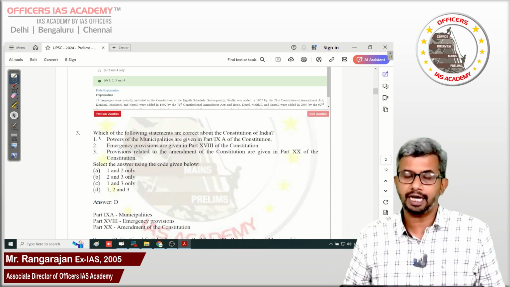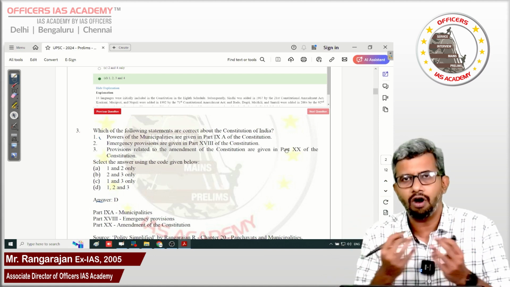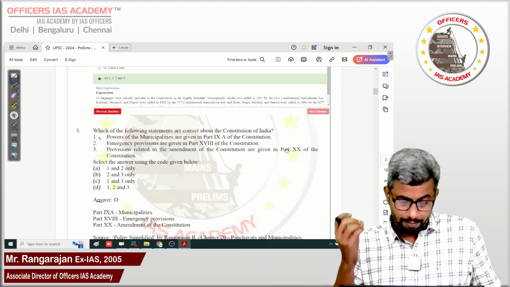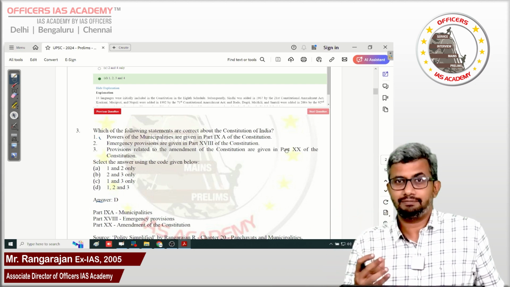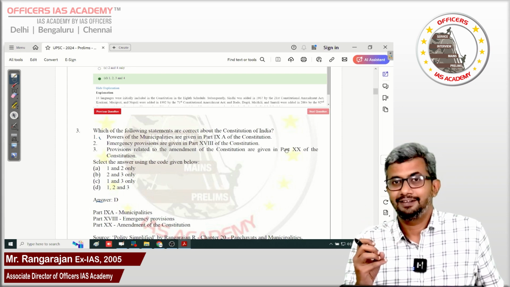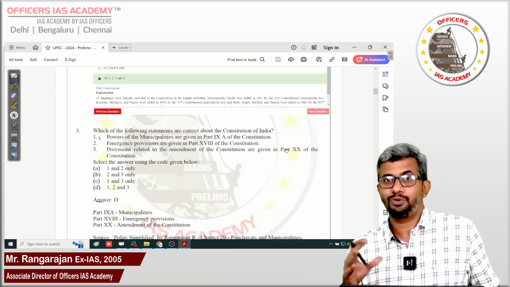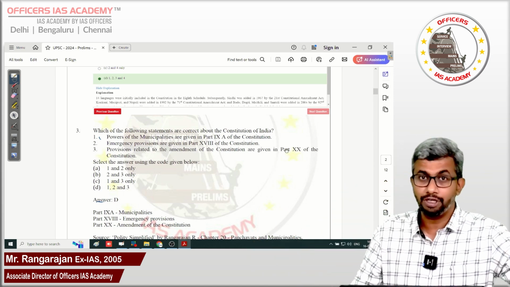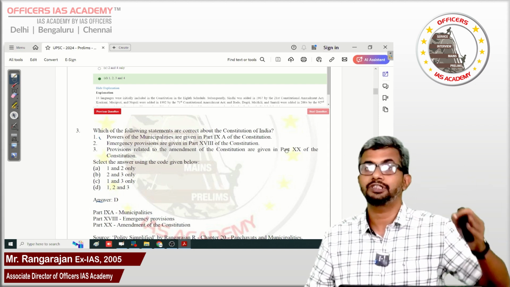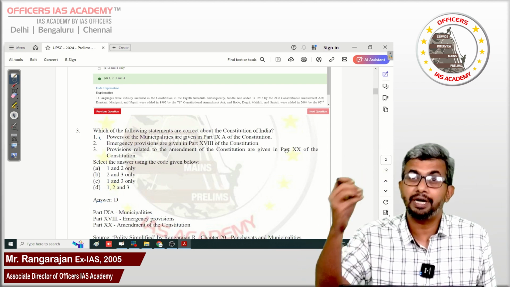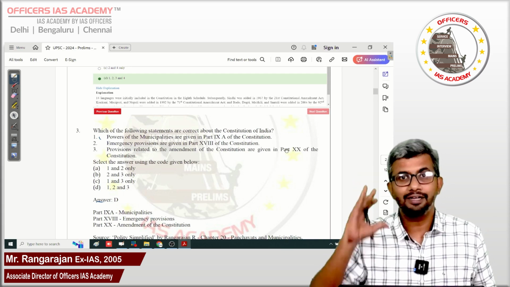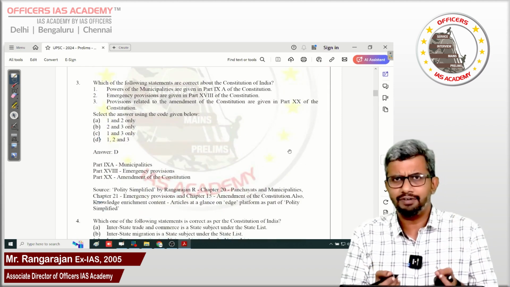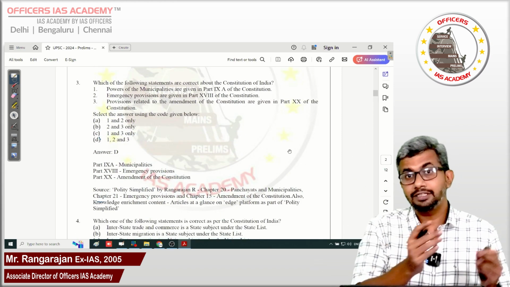Which of the following statements are correct about the Constitution of India? Straightforward, all 3 are correct. Usually UPSC does not ask article number or part based questions, but this is a slightly unexpected question in that sense, though not very difficult things to remember. Part 9 Panchayats, Part 9A Municipalities, Part 18 Emergency Provisions. In the unitary features chapter it will be covered, in the emergency provisions chapter it will be covered. Amendment of the Constitution is a separate part under Part 20 for Article 368. So all 3 are correct and the answer is D, and this is covered both in the chapters as well as in the Edge content.